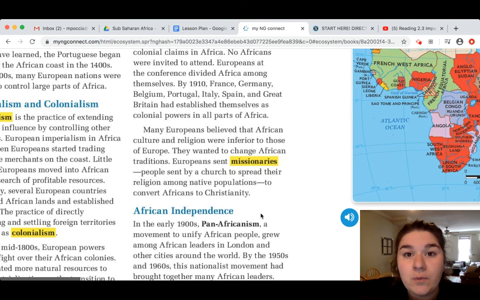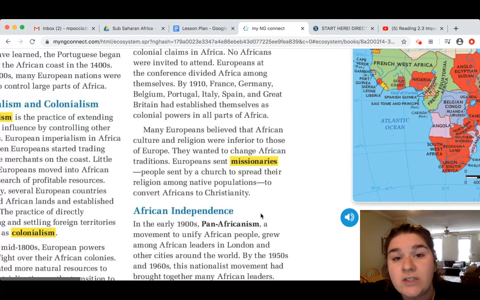So, one way that Europeans knew that they could start to control the people that lived in Africa better was by converting them to their own religion. So, to give them a common shared cultural space and thing that they all practice. So they sent these missionary groups to Africa in order to convert them to Christianity, which then started to take away African cultures and religions.